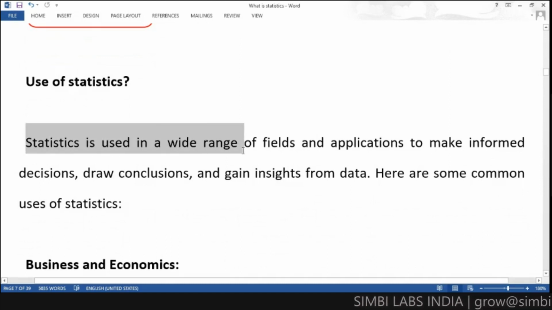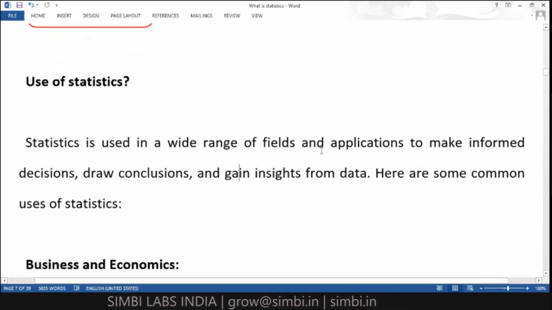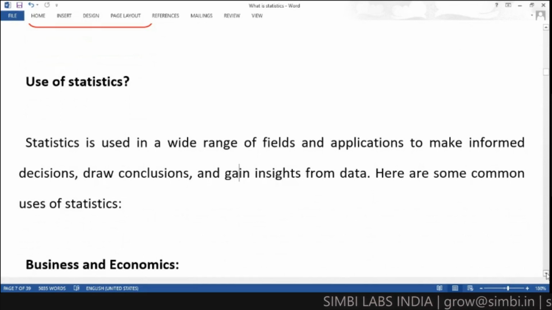With a wide range of information, you can make conclusions and give predicted results by following statistics. So what is the use of statistics in some areas?